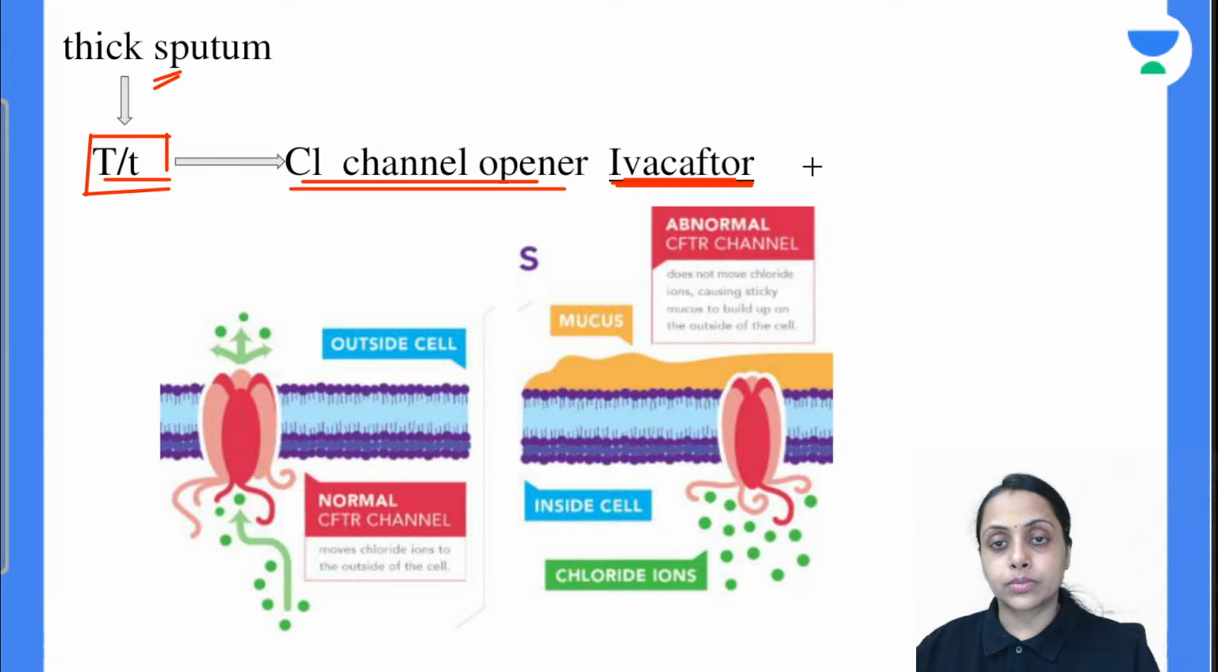Is this clear? सिस्टिक फाइब्रोसिस क्यों है? सिस्टिक फाइब्रोसिस transmembrane regulator gene defect की वजह से. And what does this cystic fibrosis transmembrane regulator gene do? It causes opening of this chloride channel, chloride efflux starts, and that chloride mixes with the sputum, and that causes thinning of sputum.